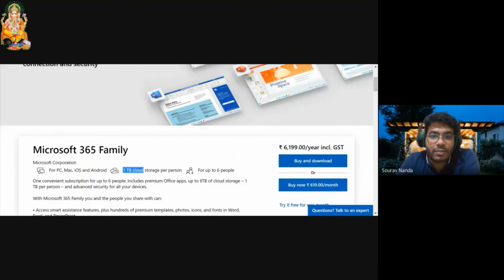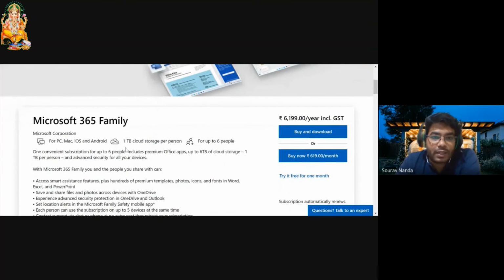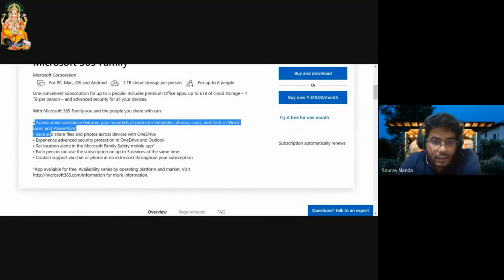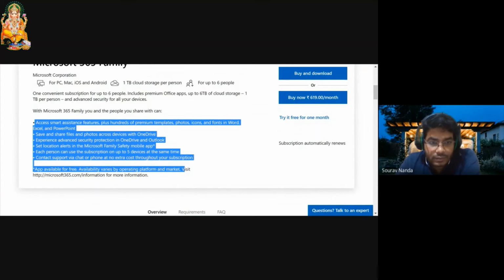Like you don't need so much of things in this document Excel kind of things. You can maximum get an Excel file of around 10 MB or 15 MB max. So even if you have like 10 GB or something, that will be really good for you. These are the things you can explore. Extra thing you can do with the subscription.